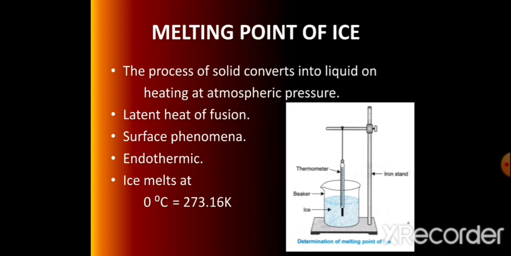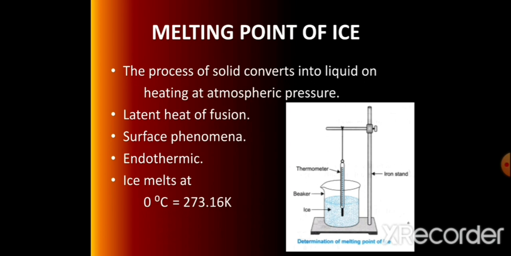It is a surface phenomenon because the molecules or particles of ice which are at the outermost side of the solid ice cube, that come in contact with atmospheric air, initially absorb heat and separate from each other and convert into liquid state. Then the innermost particles will start to absorb the heat. In this way, those in contact will melt initially. Due to that, melting point is a surface phenomenon.